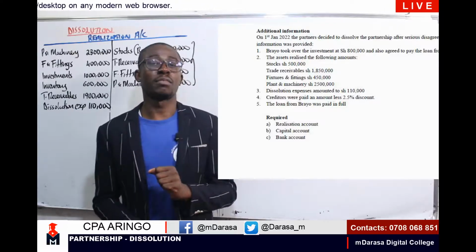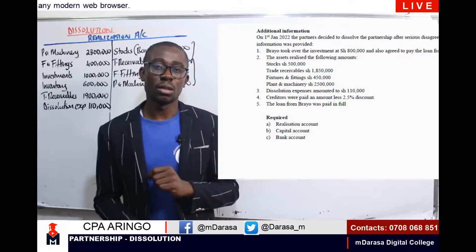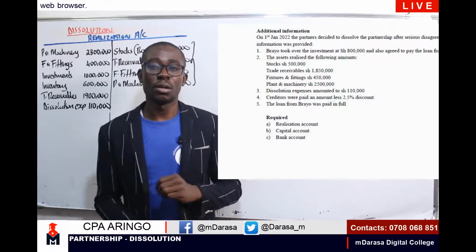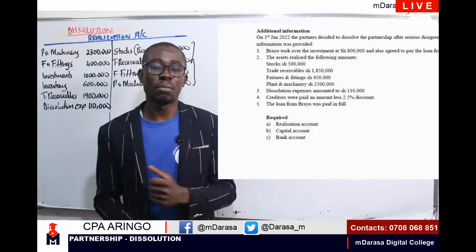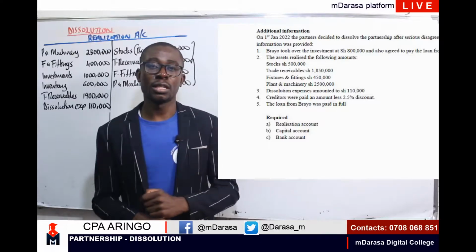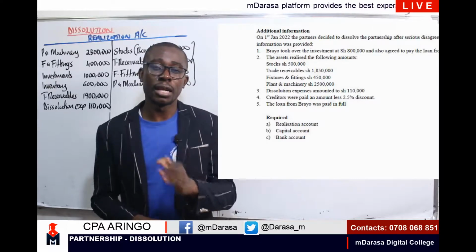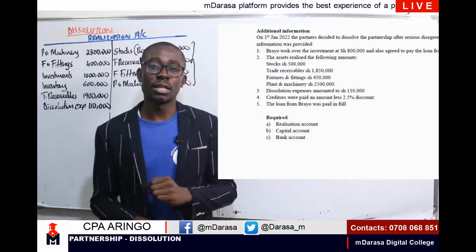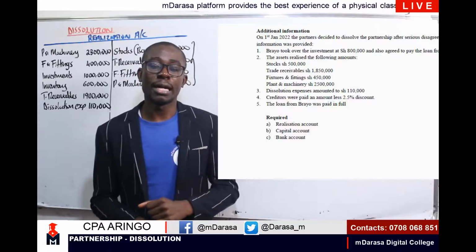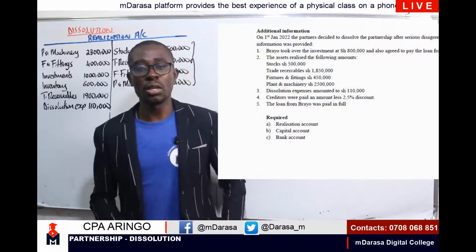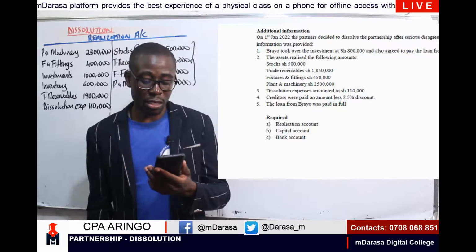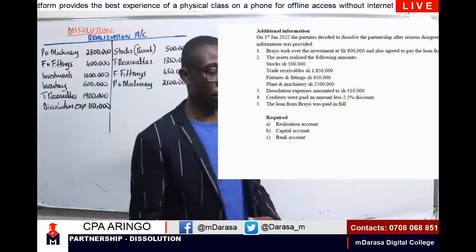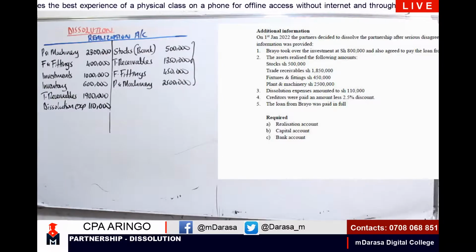I repeat again this statement. With discounts received from creditors on dissolution of a partnership business, we are supposed to credit our realization account with the discount that we are getting, and we debit our creditors account with the same discount. So here in this question of ours, we are told that creditors are giving us a discount of 2.5%.